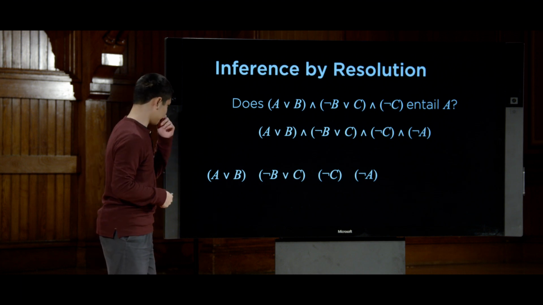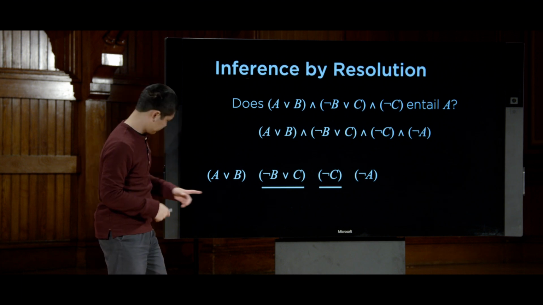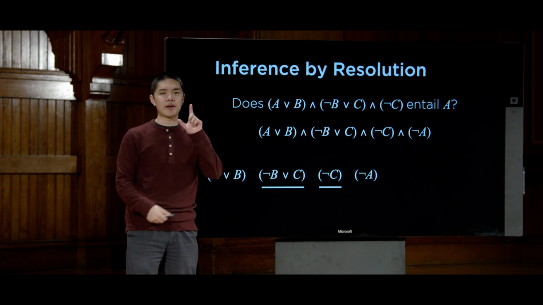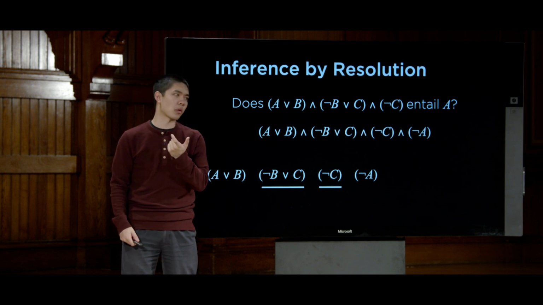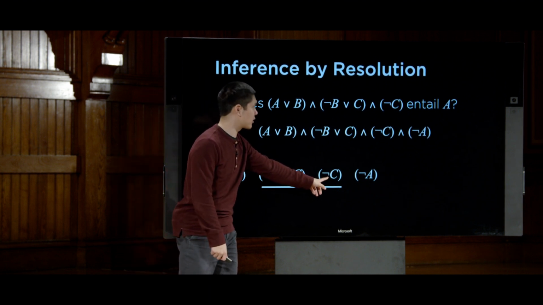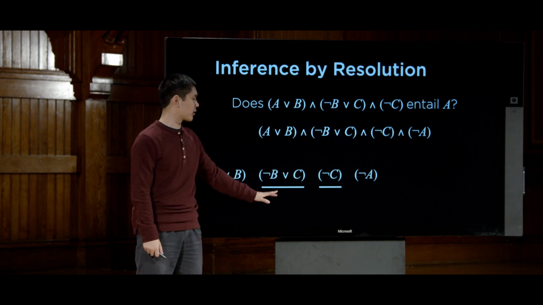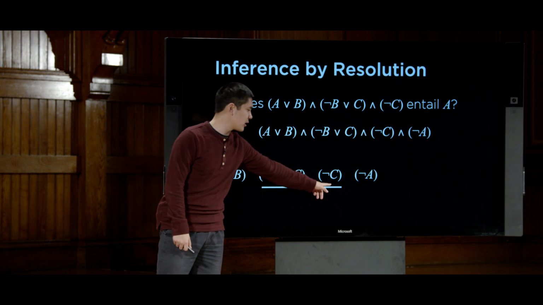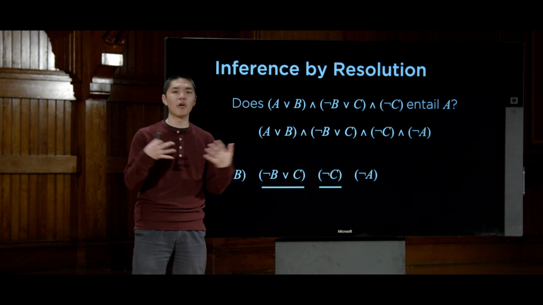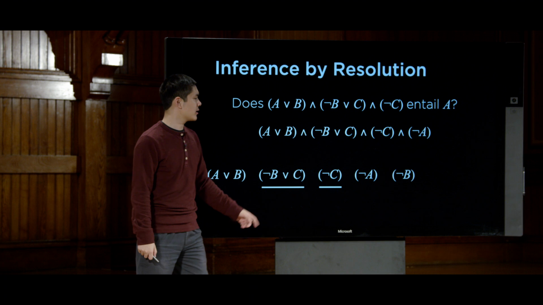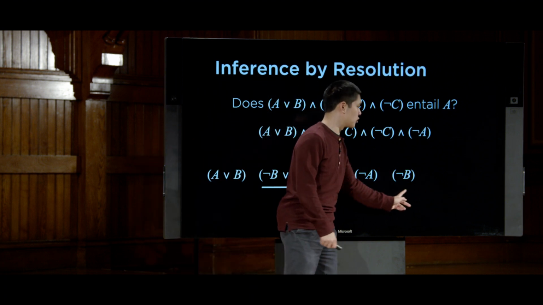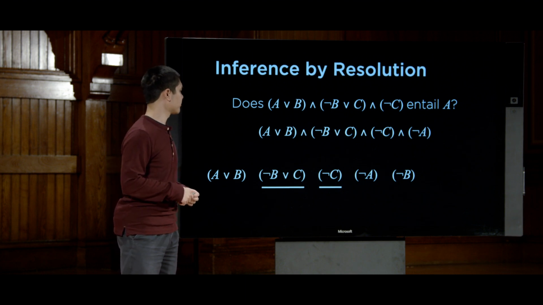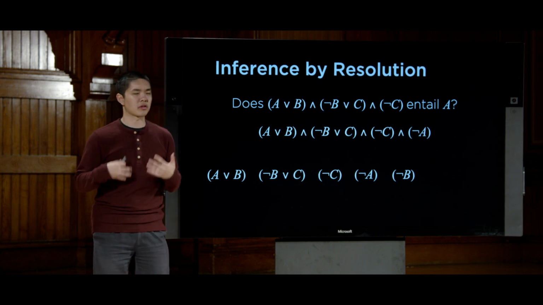And so looking at these 4 clauses, I see, all right, these 2 clauses are ones I can resolve. I can resolve them because there are complementary literals that show up in them. There's a C here and a not C here. So just looking at these 2 clauses, if I know that not B or C is true, and I know that C is not true, well, then I can resolve these 2 clauses to say, all right, not B, that must be true. I can generate this new clause as a new piece of information that I now know to be true.